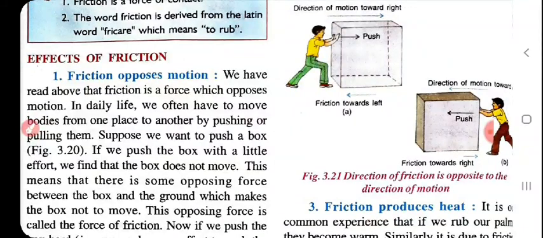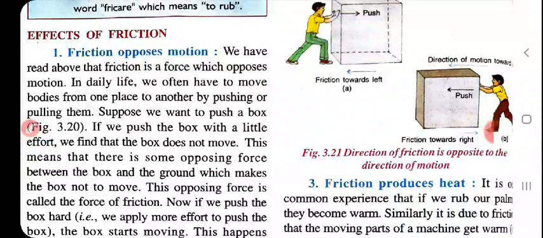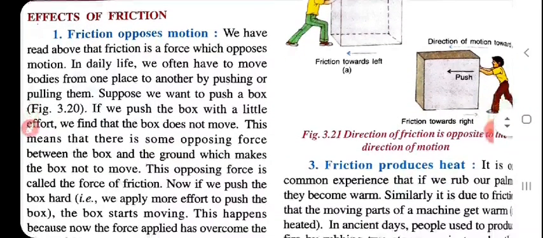In daily life, we move bodies from one place to another by pushing or pulling them. Suppose we want to push a box. If we push the box with little effort, we find that the box does not move. This means that there is some opposing force between the box and the ground which keeps the box from moving.